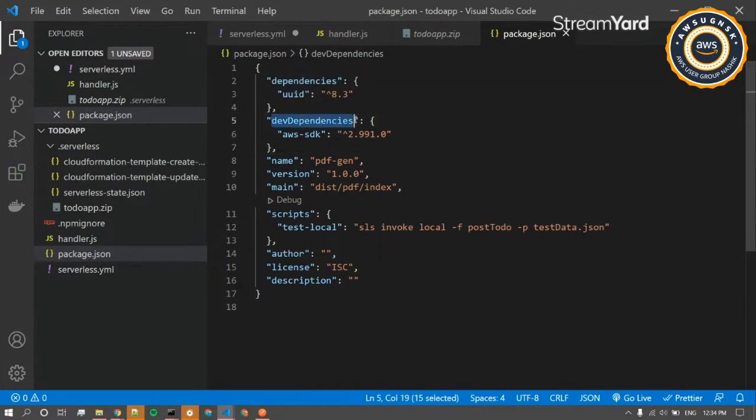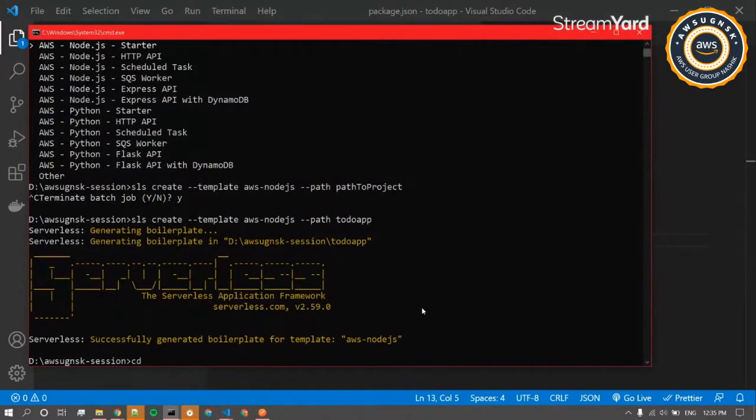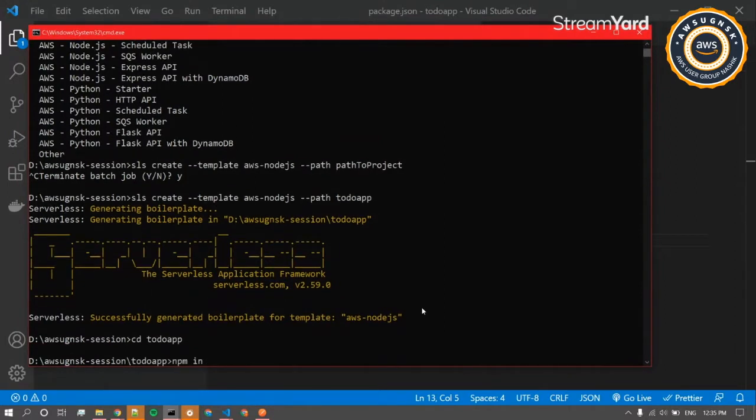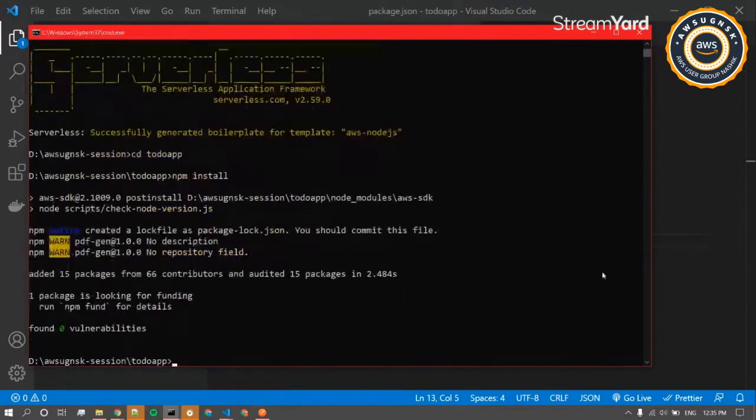We have added it under dev dependencies because it is automatically available inside the Lambda runtime. We don't have to manually add it as a dependency, since the runtime will have this package available. It is injected at runtime only. Okay, so I'll quickly run cd to app, npm install. It will install all the required packages for our local.